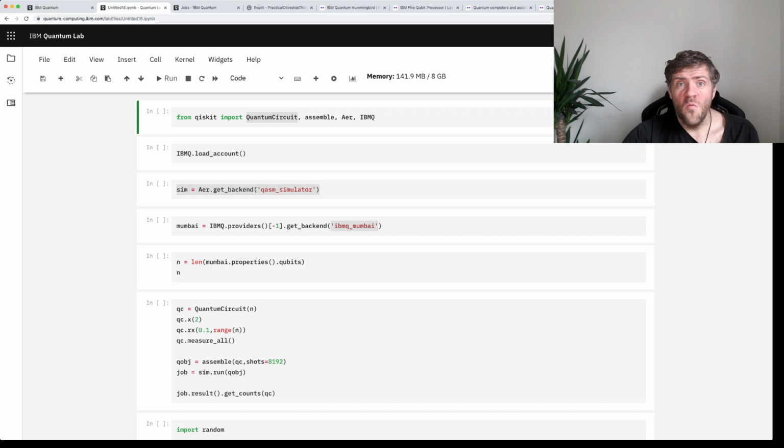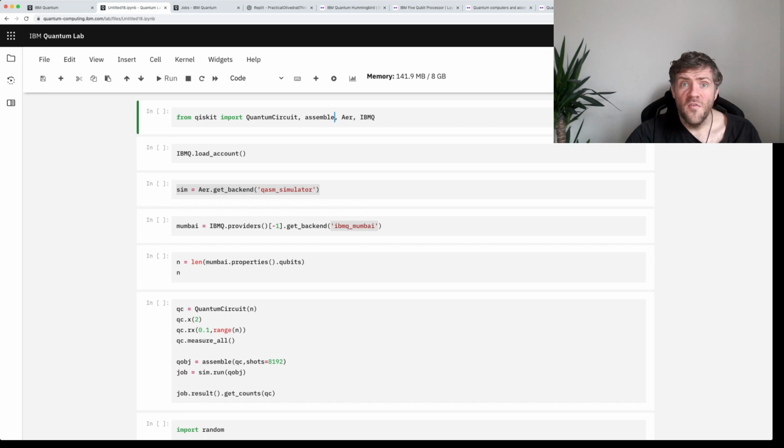Assemble is how we take a quantum program and put it into a form that can actually be run by a quantum computer, or at least it's the way Qiskit does it. And both Aer and IBMQ are ways that we get backends. Backends is what Qiskit uses to refer to things that can actually run quantum programs. Okay, so we have to actually run this code cell.